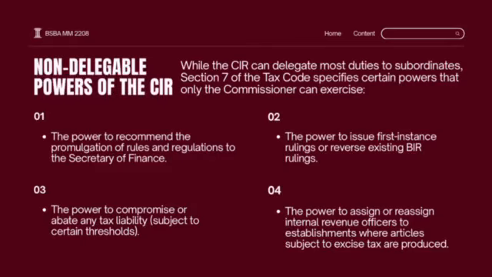The power to issue first-instance rulings or reverse existing BIR rulings. The power to compromise or abate any tax liability, subject to certain thresholds. The power to assign or reassign internal revenue officers to establishments where articles subject to excise tax are produced.